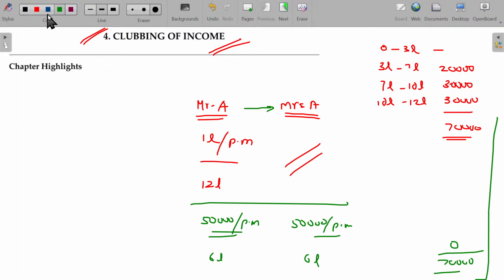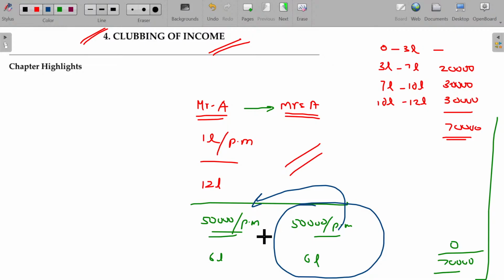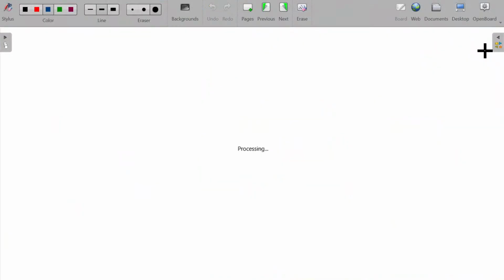Then the government inquires, why do you give 50,000 in favor of your spouse? Will she be qualified for getting this 50,000 or not? No, sir, it is only to cheat. Then automatically this 50,000 will be clubbed in Mr. A's account itself and it is going to be taxed in the hands of A. In order to avoid the cheating, these things are applicable here. Clear?